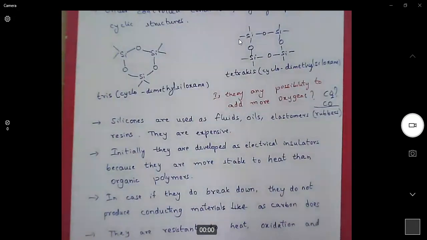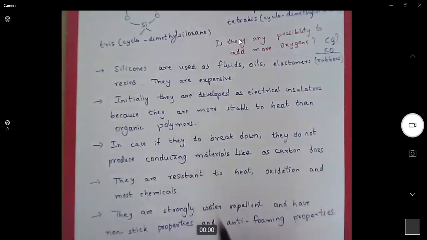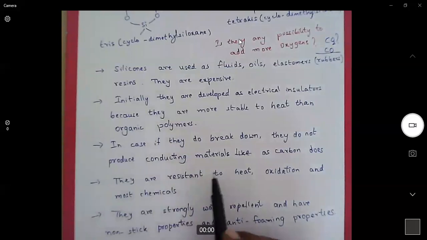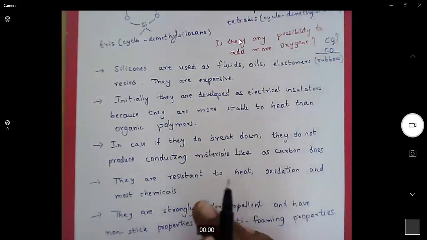Now, in case they do break down, they do not produce conducting materials like carbon does. Carbon materials are non-conductive and cannot be burned, but under certain extreme conditions like high temperatures and high pressures, sometimes carbon compounds will break down.